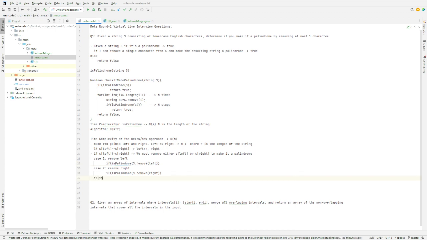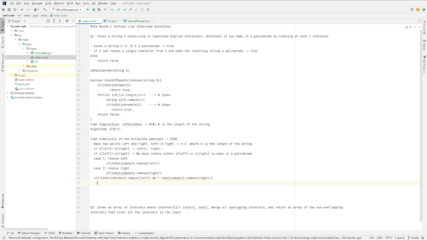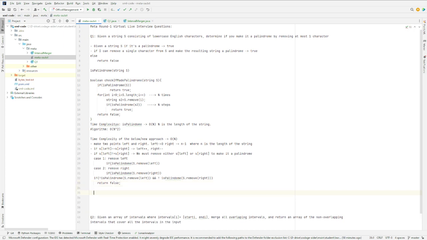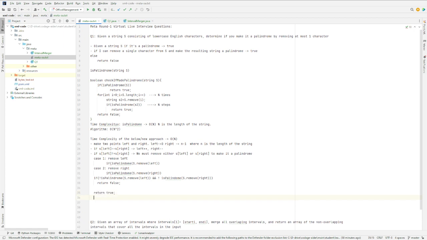So if this is not a palindrome and the right one is not a palindrome, that means we have tried removing one character and we cannot make it a palindrome, then we return false. Otherwise, one of them is a palindrome, and that means by removing exactly one character we made it a palindrome, and so we can return true.